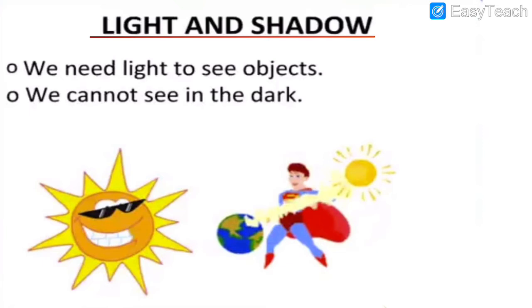We cannot see in the dark. If it is dark, can you see? No, you cannot. So you cannot see when it is dark. And we need light to see the objects. So light is very important. Suppose you switch off the switch in your room and something is kept at night, you cannot find it. You have to switch on the light. So you need the light for seeing the objects.